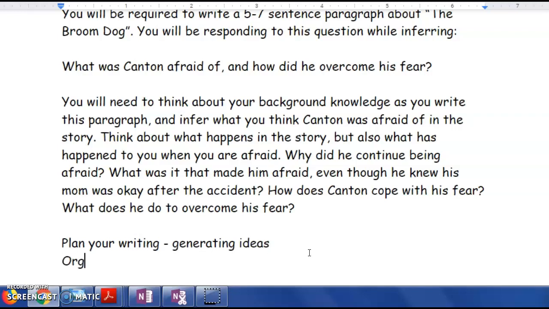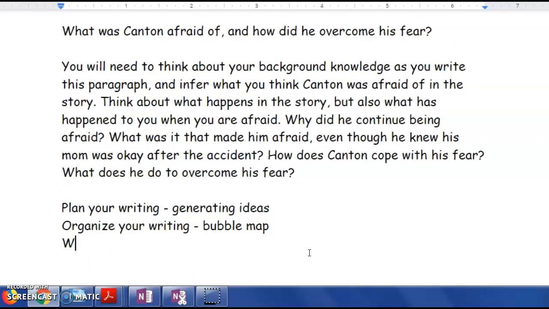Then we're going to organize our writing, and we're going to be doing that through a bubble map. And then you are going to write. You will be doing that on a Google document, and that will be the only thing that you need to submit to me.